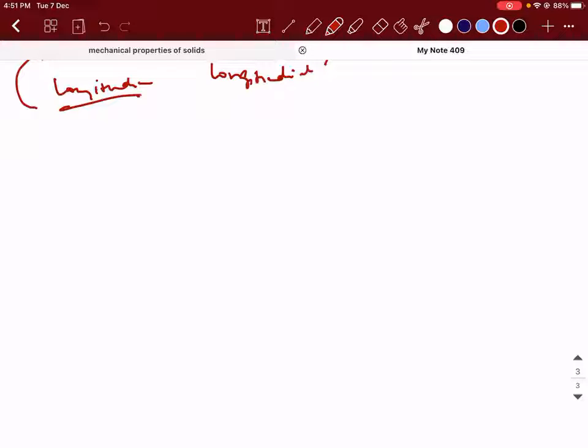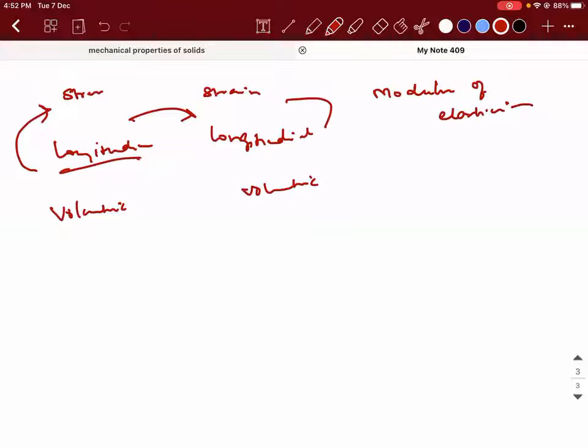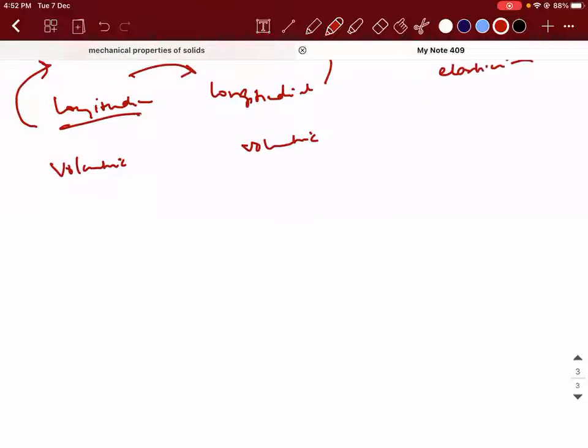Similarly, what will be the other concept? It will be volumetric stress and volumetric strain. If you take the ratio of volumetric stress and volumetric strain, you will get another type of modulus of elasticity. What is the third one? Shearing stress and shearing strain.